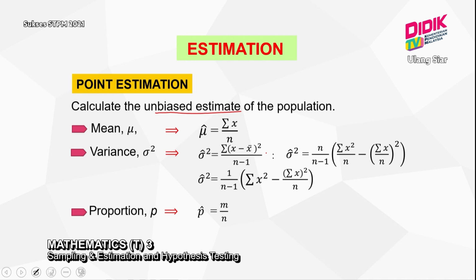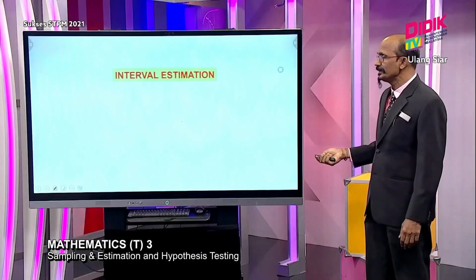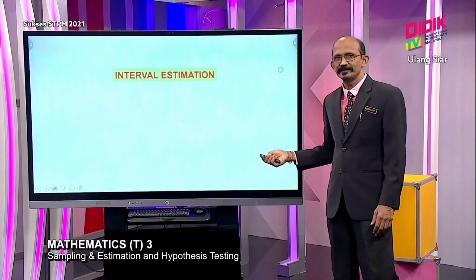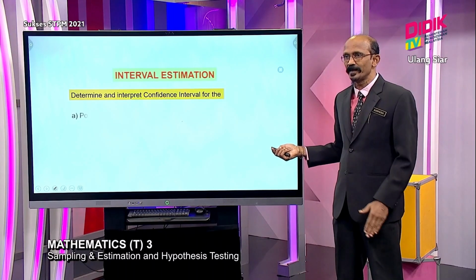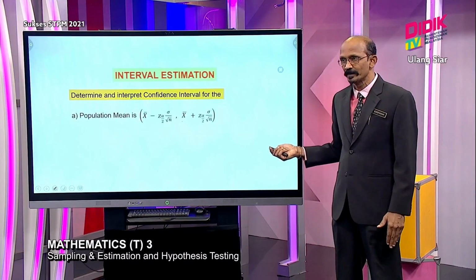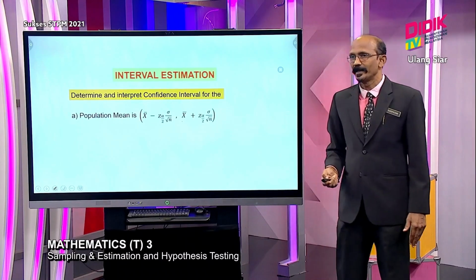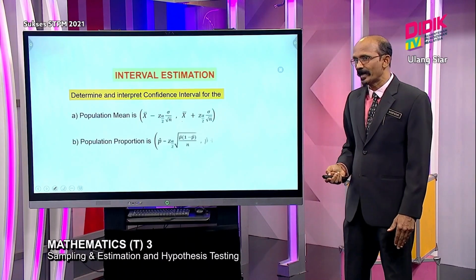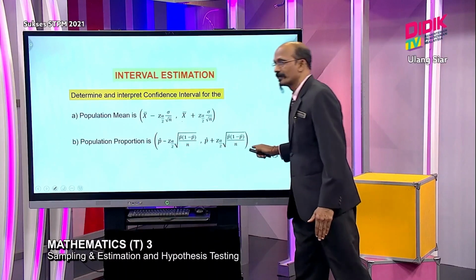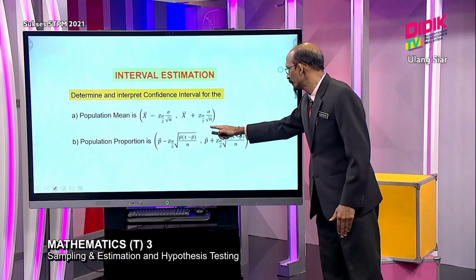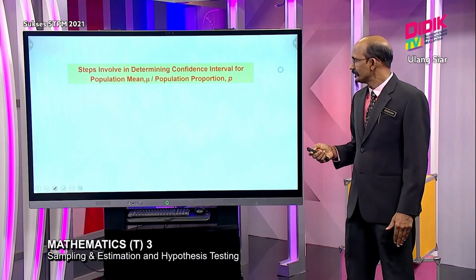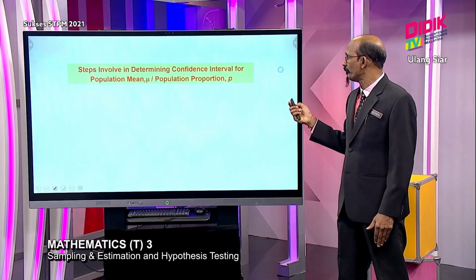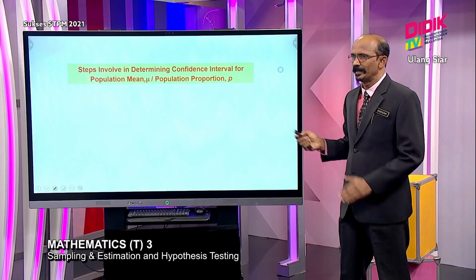We continue. Next one, interval estimation. Under interval estimation, you need to find 2 things. You have to determine and interpret the confidence interval for the population mean using this formula, and then the population proportion using this formula. I no need to explain the formula because all of you should know. The steps involved in the confidence interval for the population mean and population proportion are the same.